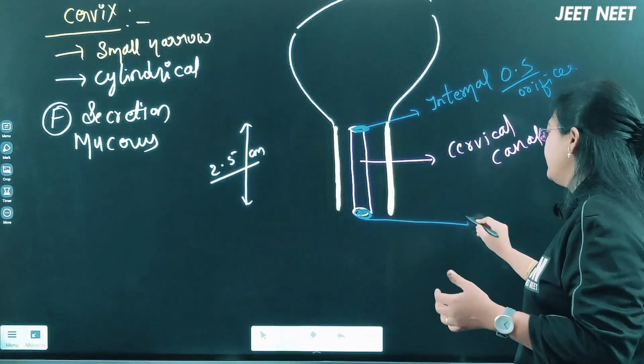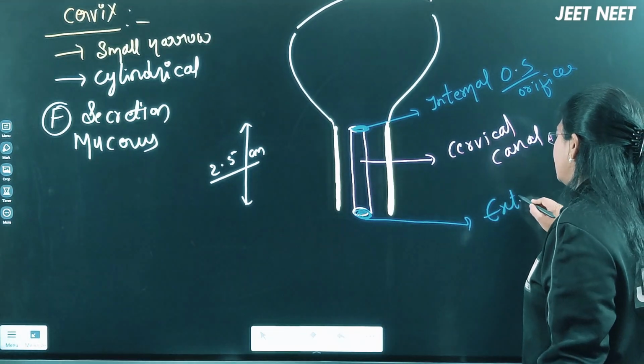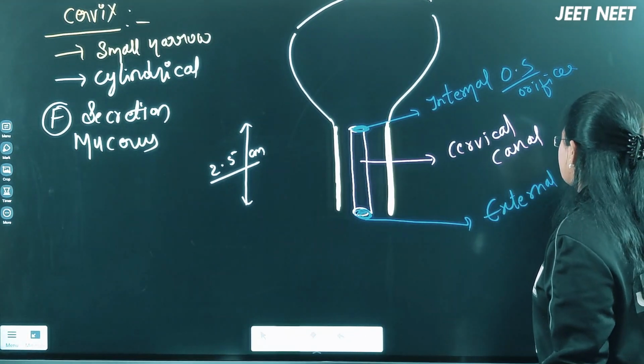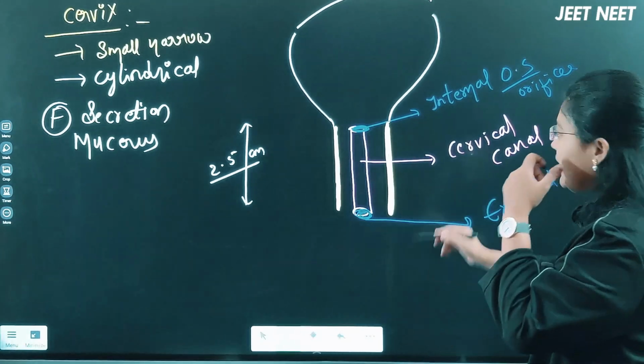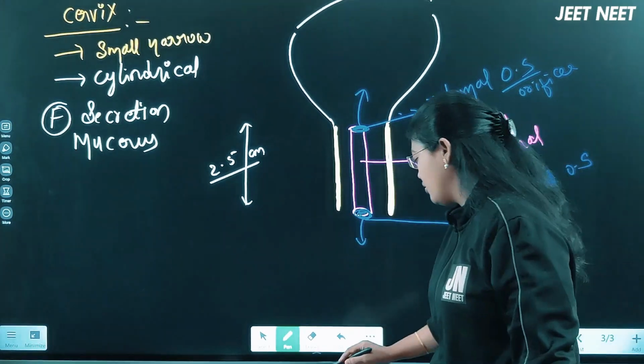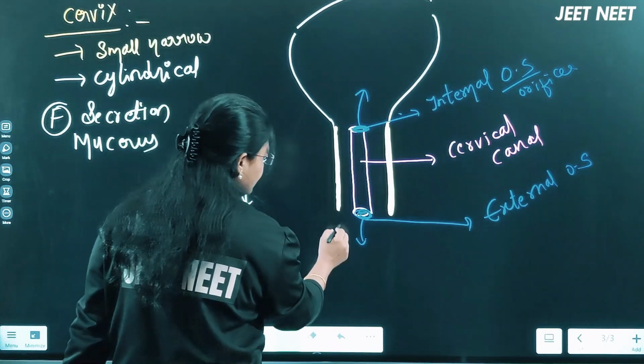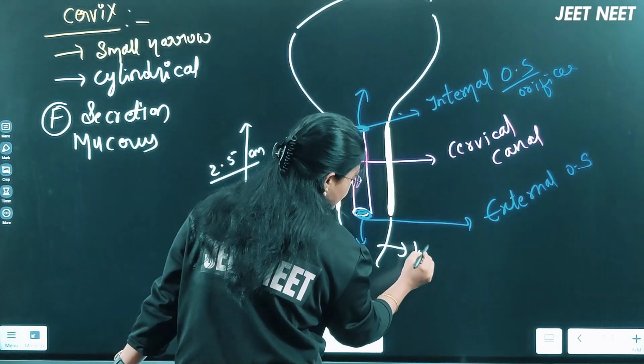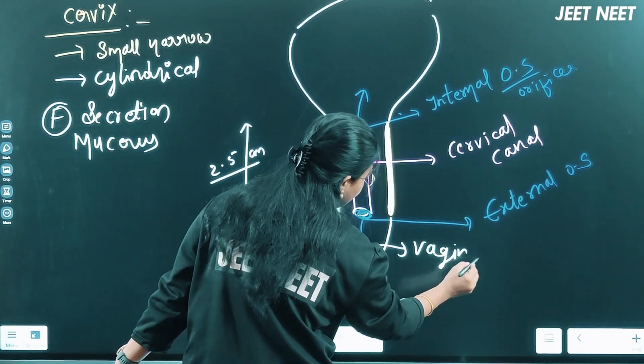Orifice, and this one we are calling an external orifice, right? External orifice. Internal orifice is opening towards the uterus. External orifice is opening towards the vagina. Now the next part will be the vagina. The next part will be the vagina.